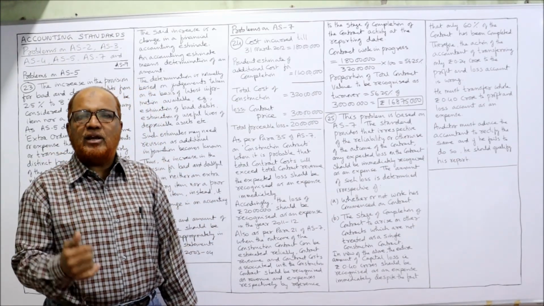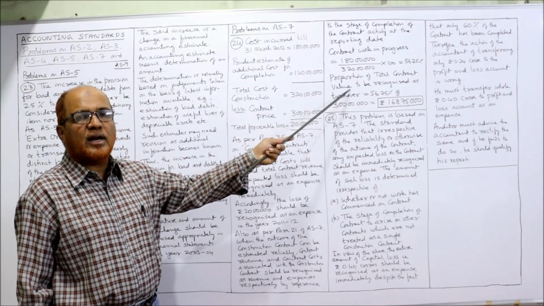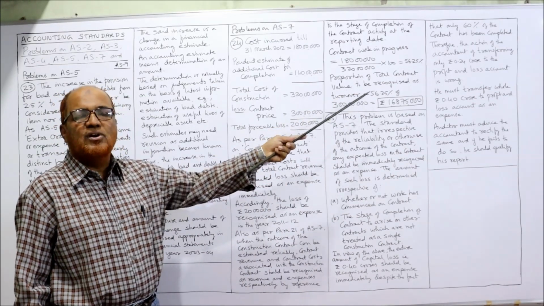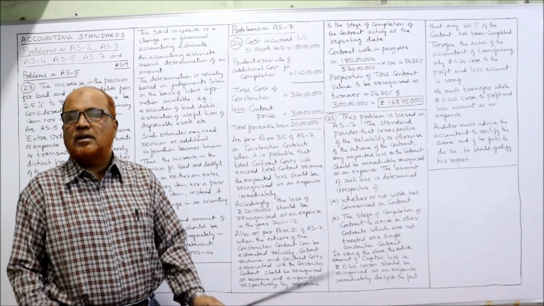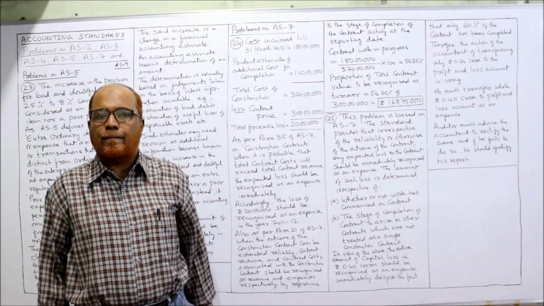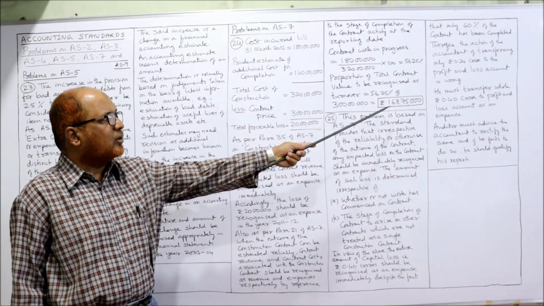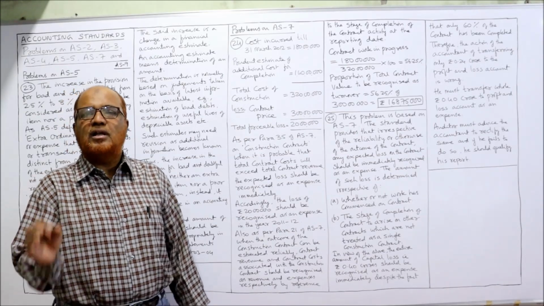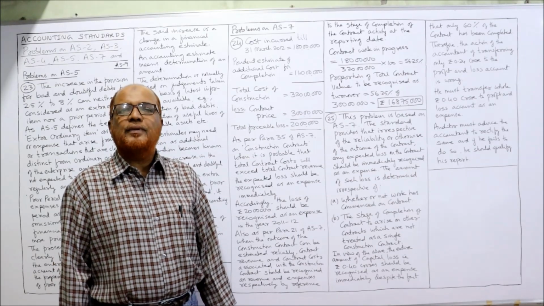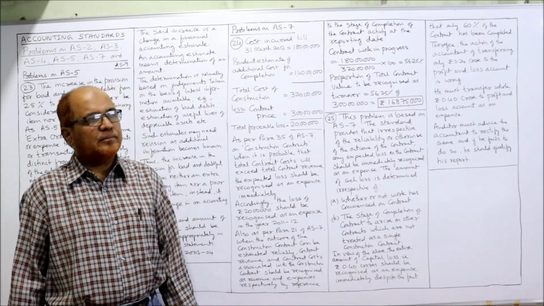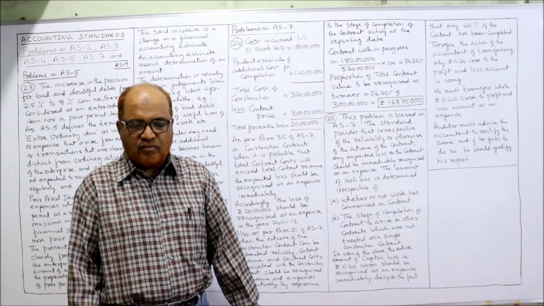Now how much revenue is to be recognized as turnover? The proportion of total contract value to be recognized at turnover is 56.25% of the contract price. The contract price is 3 crore. So 3 crore into 56.25%, you will get 1 crore 68 lakh 75,000. This should be recognized as the revenue of the year or the turnover of the year. That's it. So this is the end of problem number 24.